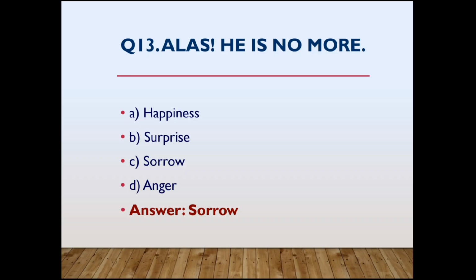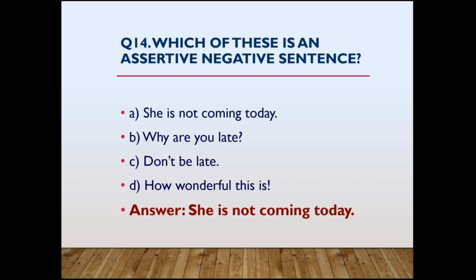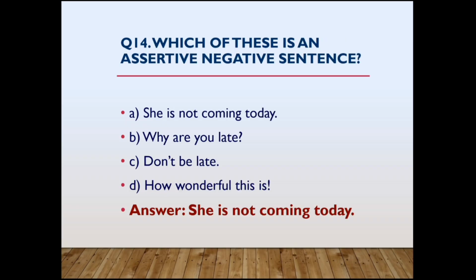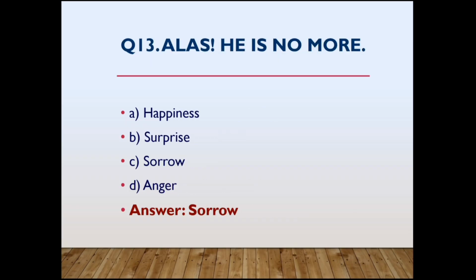What is this? Here they are not asking type of sentence. Here they are asking the nature. What is the emotion here? Happiness, surprise, sorrow, anger. See here they are explaining the nature of sorrow here. He is no more. Next one.